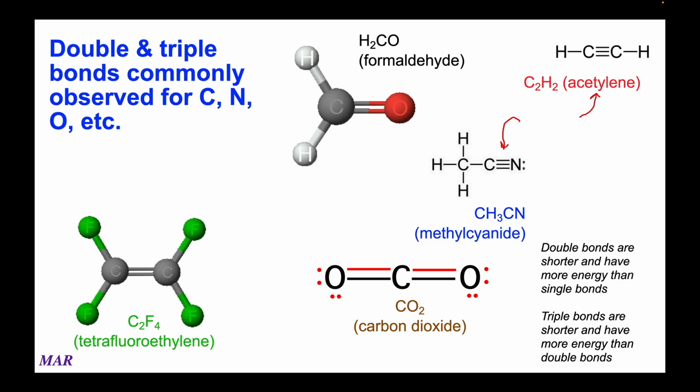Now, we remember from earlier, as the number of bonds goes up, the length between the two atoms goes down. So a double bond is shorter than a single bond, and a triple bond is shorter than a double bond. So the atoms actually get closer together as the number of bonds goes up. And we'll talk about this more later, but it is kind of an interesting thing. You do have more energy when you have a double bond versus a single bond, and a triple bond would have even more energy than a double bond.